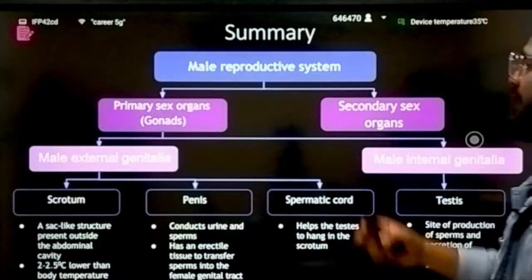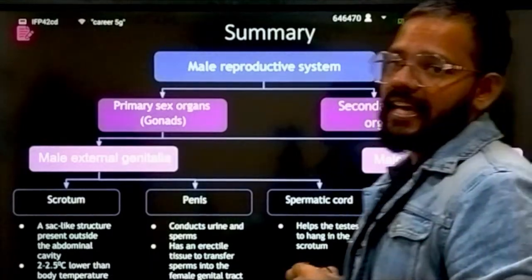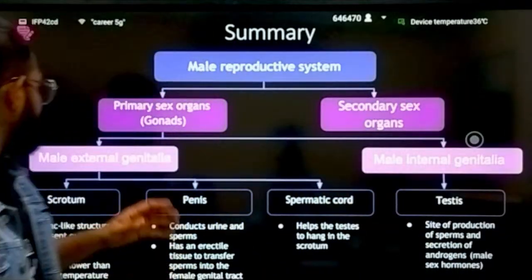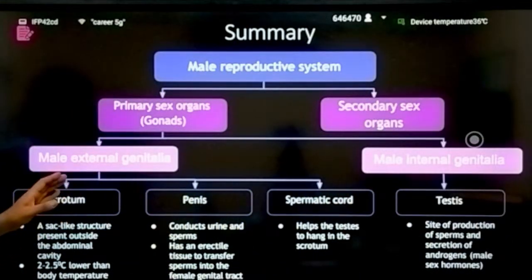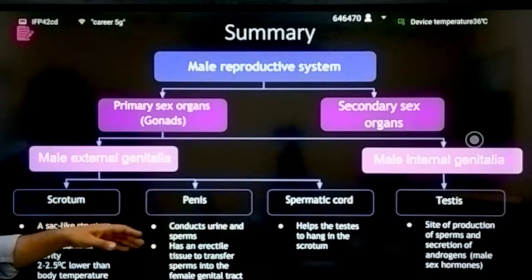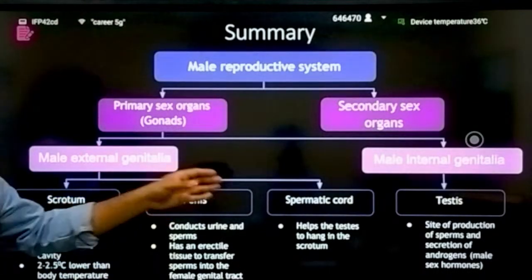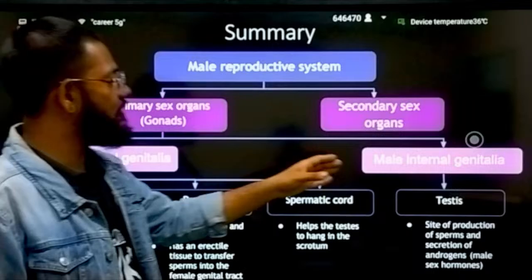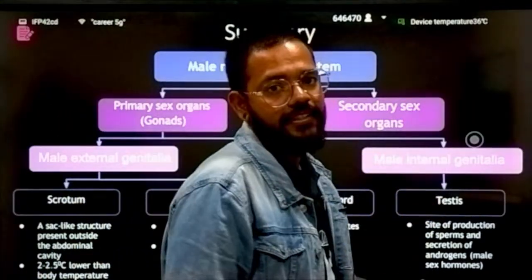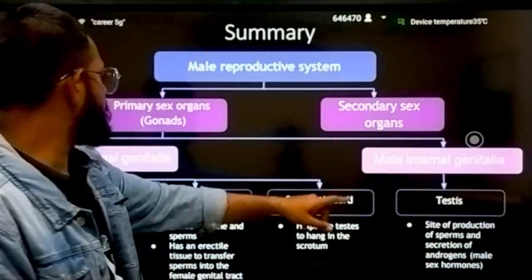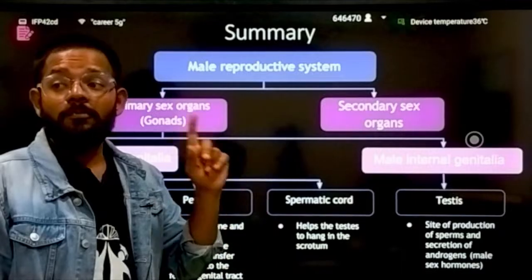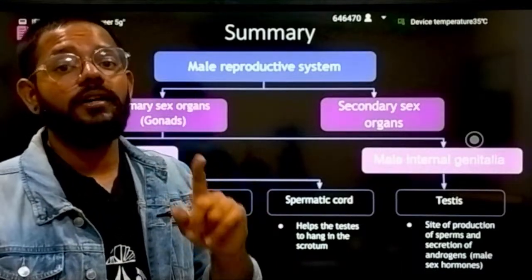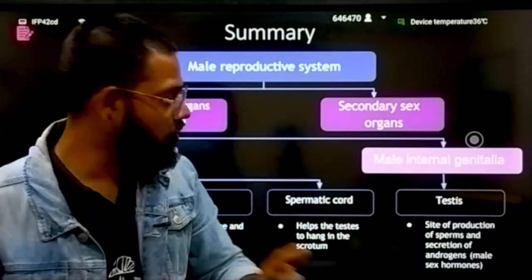Then we studied about primary and secondary sex organs. Primary sex organs are your male external genitalia, in which we have scrotum, penis, spermatic cord, and then we have male internal genitalia. This is testes. Testes is your primary sex organ, the most important primary sex organ.